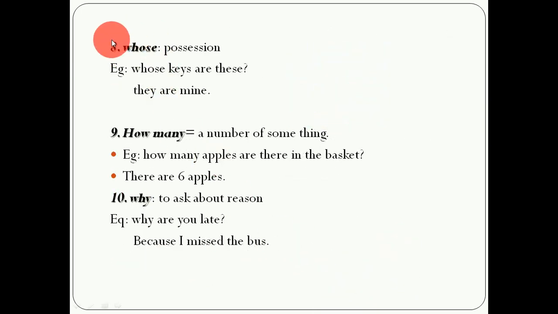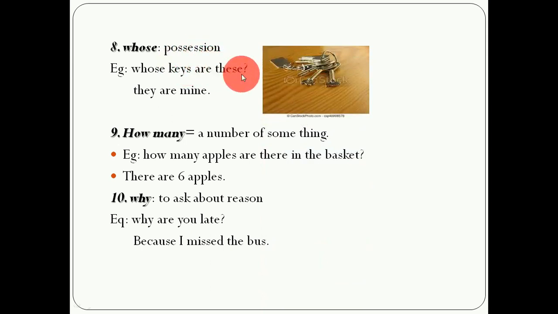Number 8, whose? We use it to ask about possession. Okay, for example, whose keys are these? Whose keys are these on the table? So nobody knows whose keys are these. واحد ما على باله تاع شكون المفاتح هذو. Okay, so we use whose.